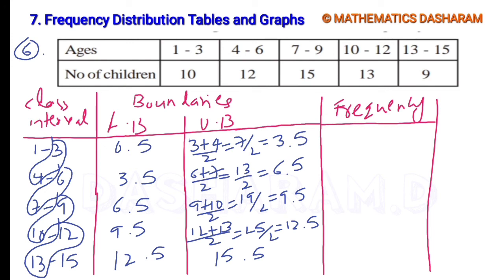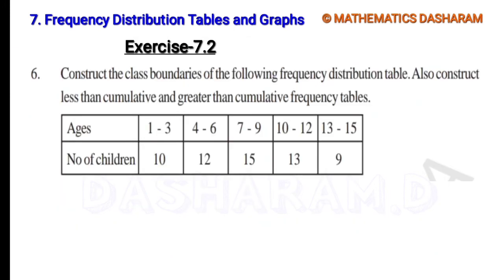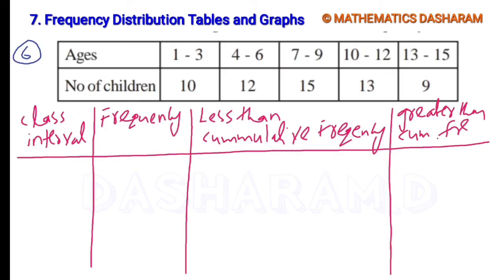So these are the lower boundaries and upper boundaries. Next, the frequencies are 10, 12, 15, 13, 9. Actually, frequency is not required here. After class boundaries, also construct less than cumulative and greater than cumulative frequency tables. So let's prepare the new table.